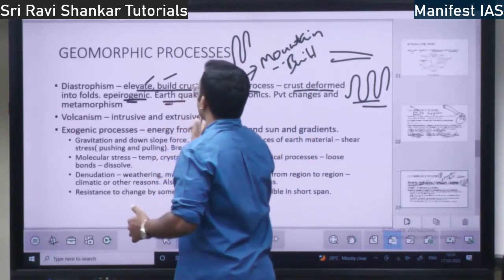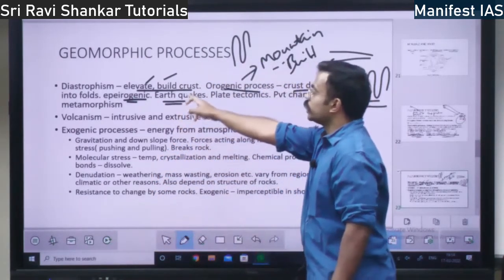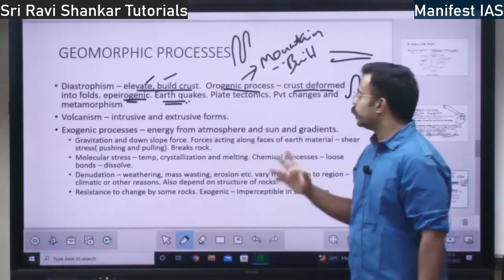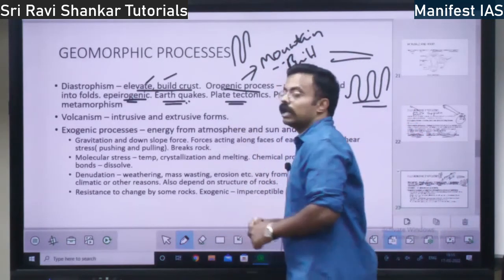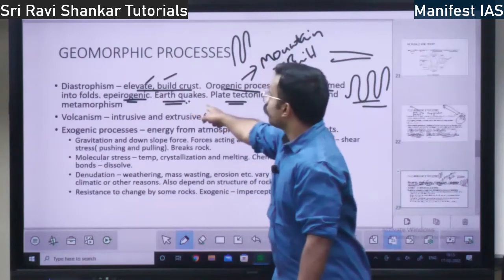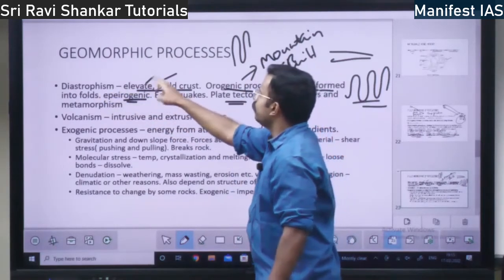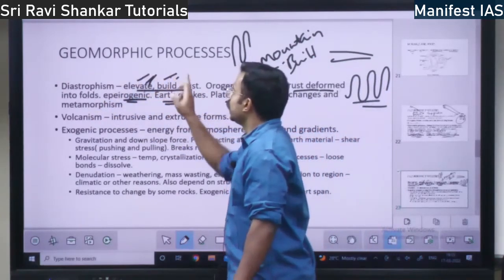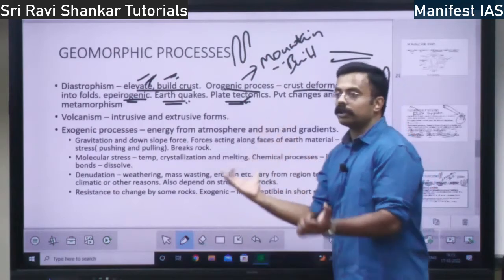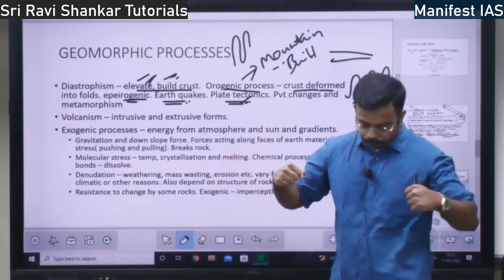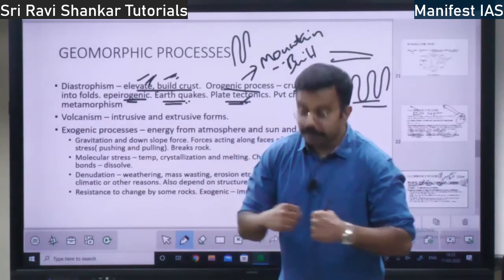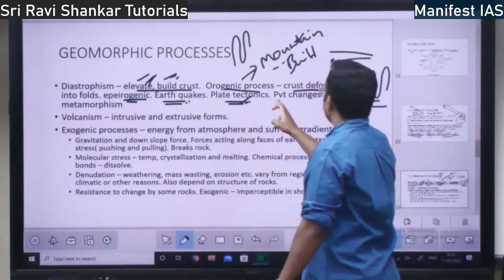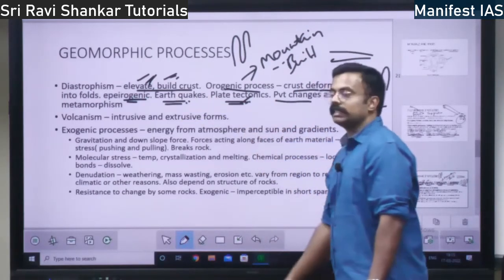So you have earthquakes. Earthquakes are also responsible for orogeny and epirogeny. Because of earthquakes also land will be formed, right? So you have plate tectonics. Earthquake is also called diastrophism because it elevates and builds the crust. And plate tectonics can also be called diastrophism because it elevates and builds the crust. I told you, plate tectonics, crushing, divergent, convergence, transform, crust will be deformed, right? That is diastrophism.